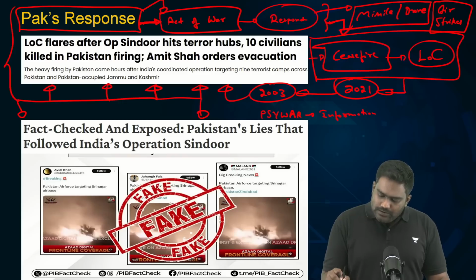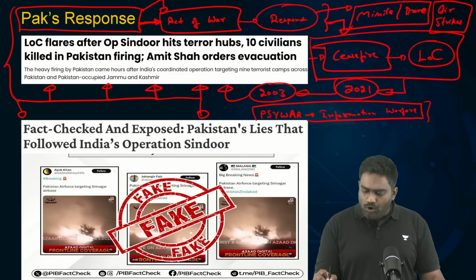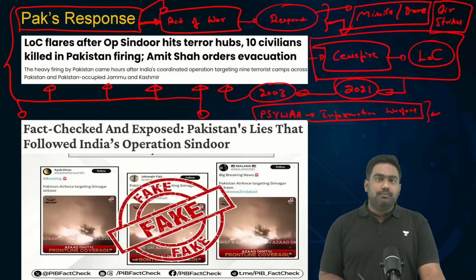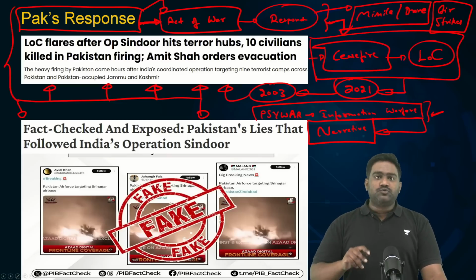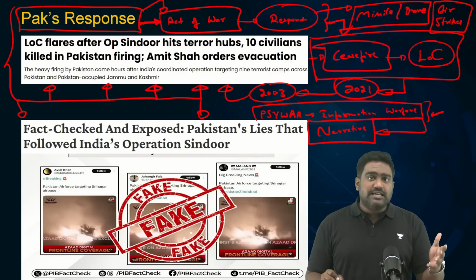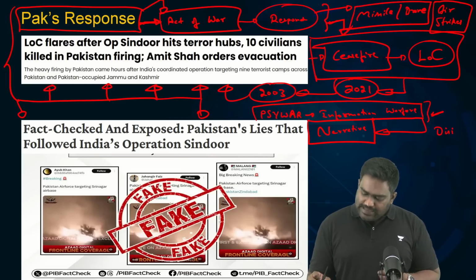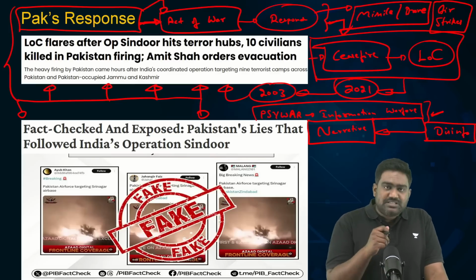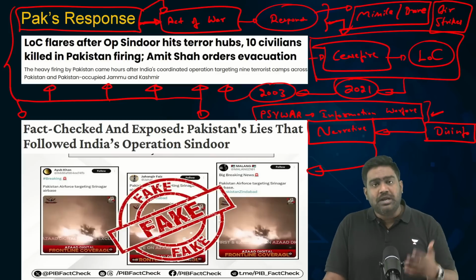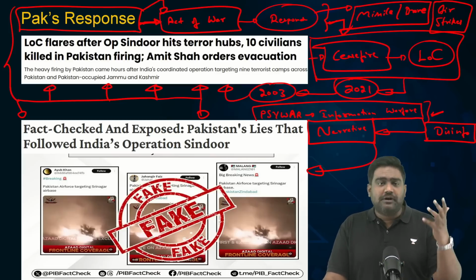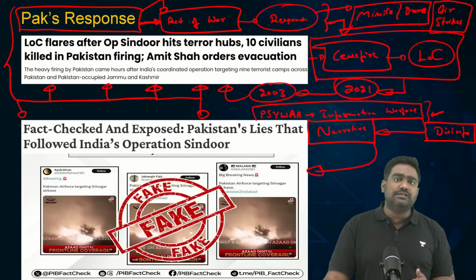In any conflict, information warfare is a critical part of psychological warfare or psy war. Playing with psychology, trying to build a narrative to suit your interests. This is something Pakistan, especially the ISI, specializes in. Trying to spread fake news, trying to spread disinformation to discredit the Indian attacks and to discredit the Indian armed forces and the Indian government. So, ever since Operation Sindoor was carried out, we have seen several reports flooding social media, images, videos, claiming Pakistan has shot down 5 fighter jets, including Rafale, Sukhoi 30s, and others.